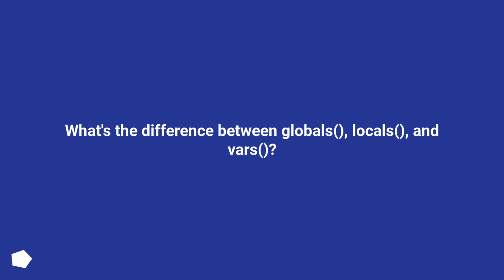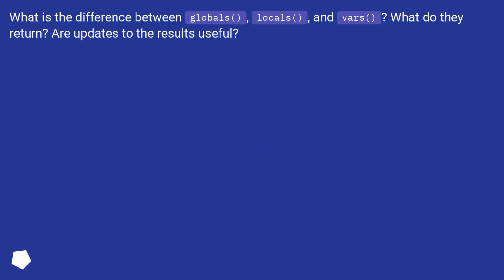What's the difference between globals, locals, and vars? What do they return? Are updates to the results useful?